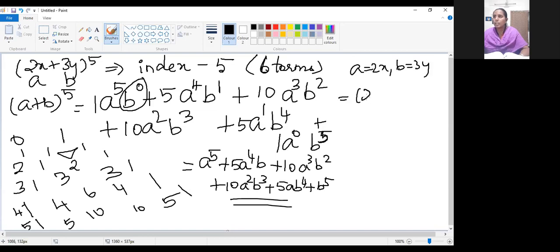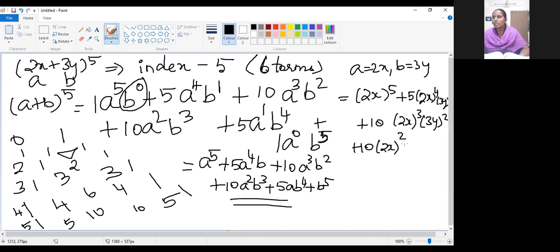So what are we getting? (2x) power 5 plus 5 (2x) power 4 into (3y) plus 10 (2x) power 3 (3y) whole square plus 10 (2x) square (3y) cube plus 5 (2x)(3y) whole power 4 plus (3y) whole power 5.